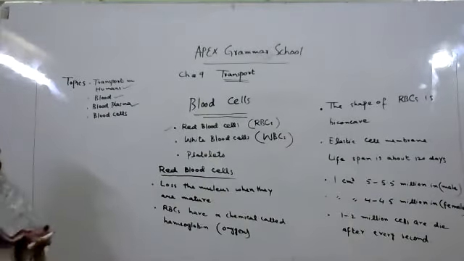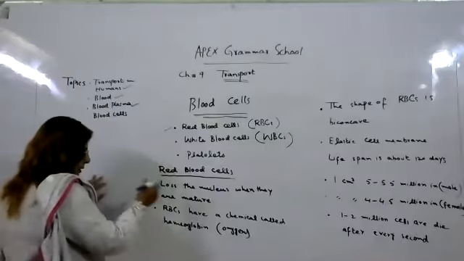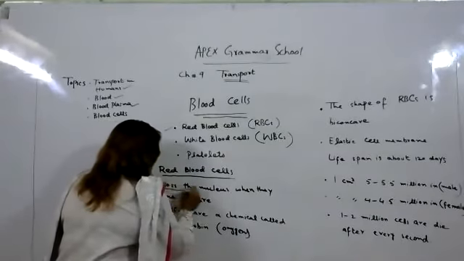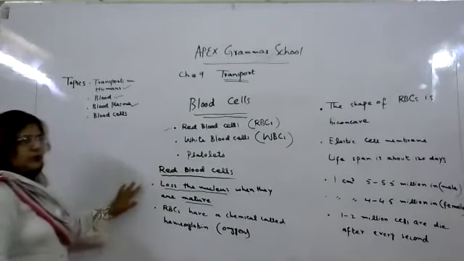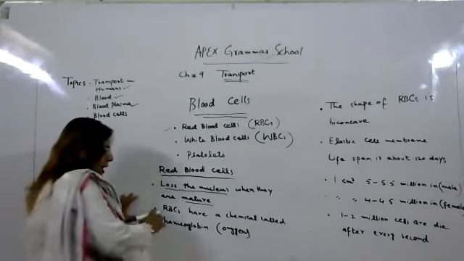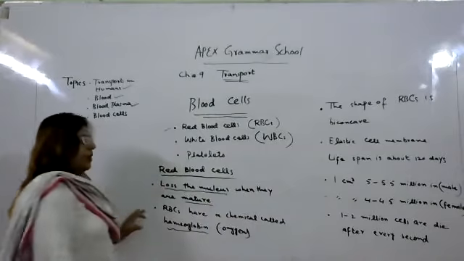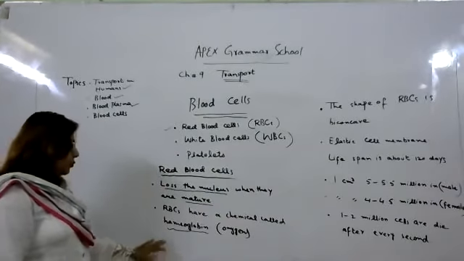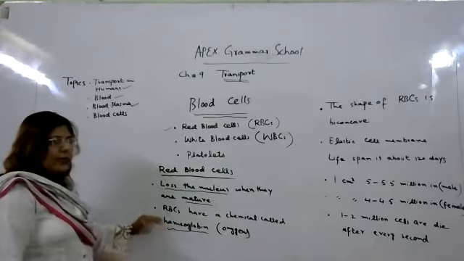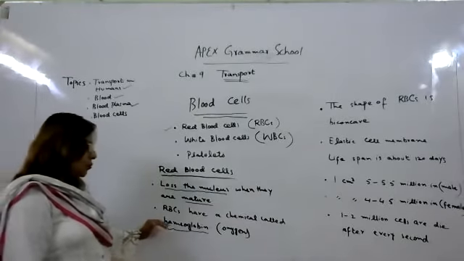Okay. So I am repeating these points again. The first point is that red blood cells lose the nucleus when they are mature. Second, RBCs have a chemical called hemoglobin, so the color of red blood cells is red due to the hemoglobin. When it is attached to the red blood cell, it gives them the red pigment.